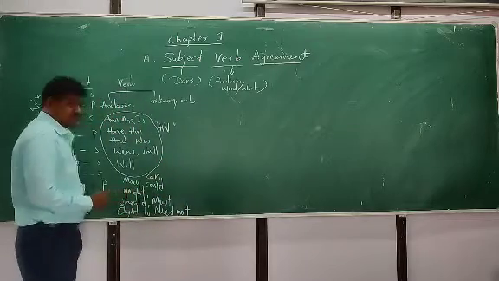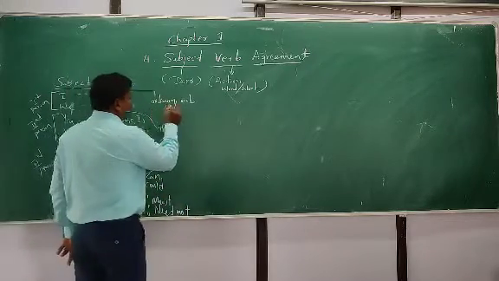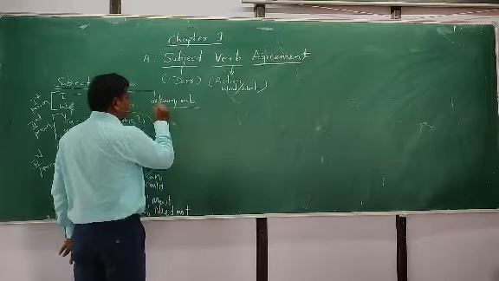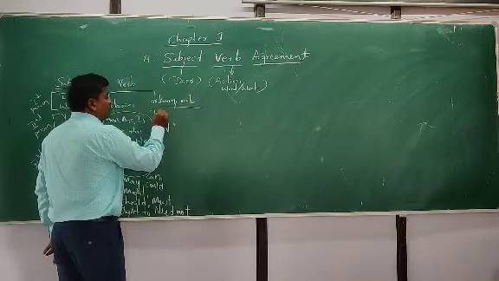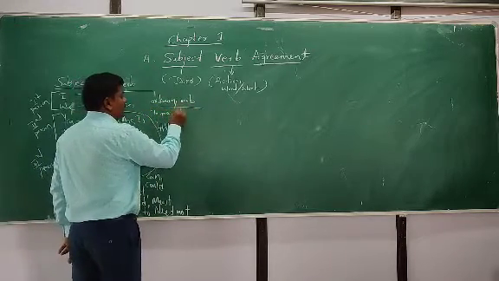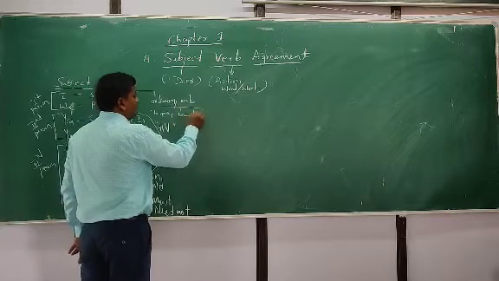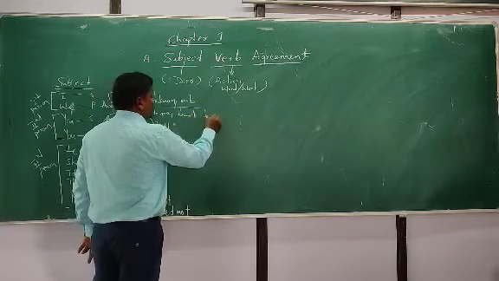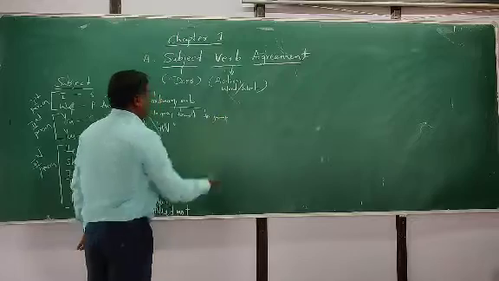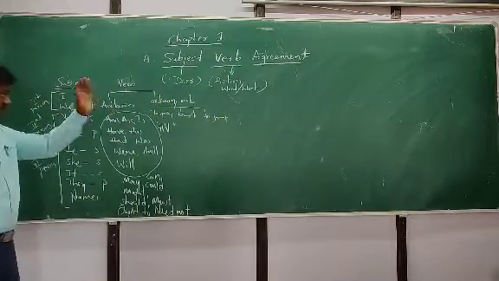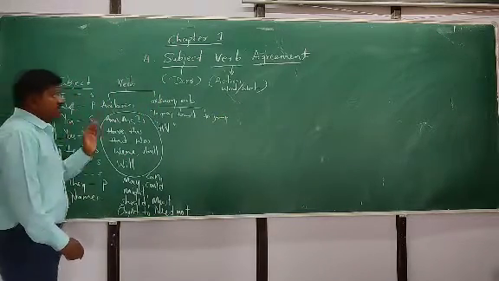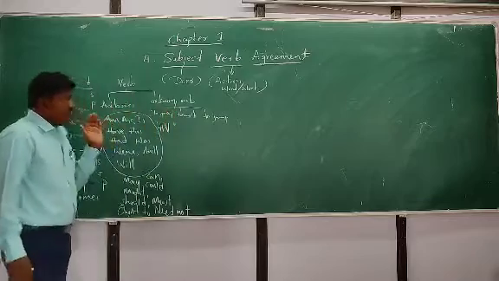In ordinary verbs, we have examples like to pray, to work, or to jump. This comes under verbs. Okay.